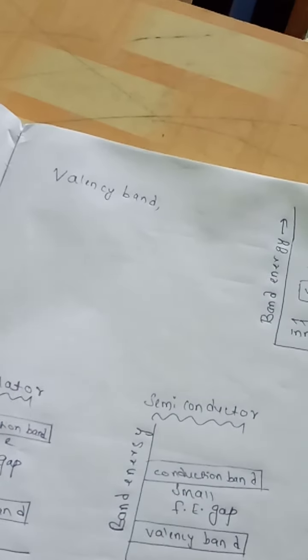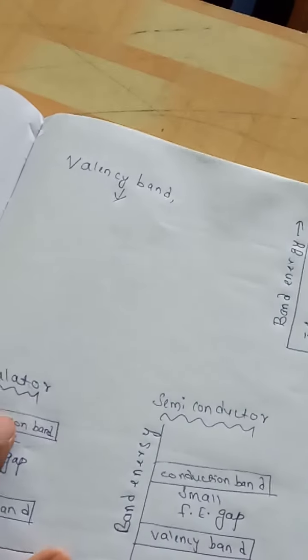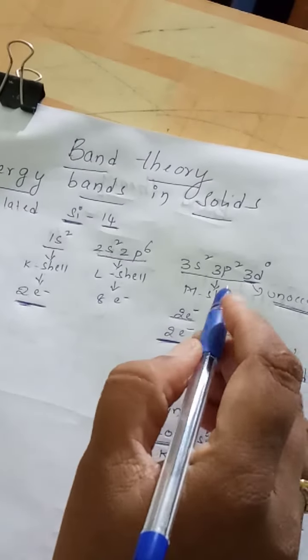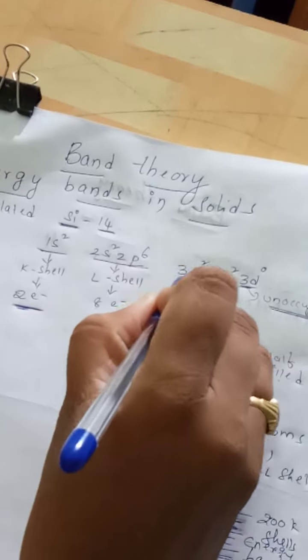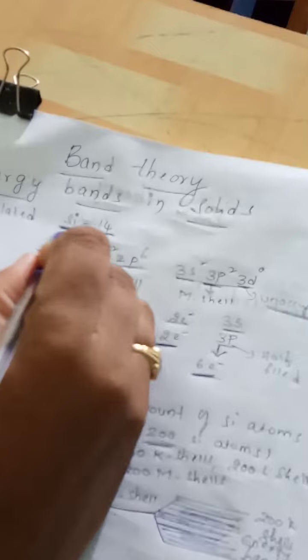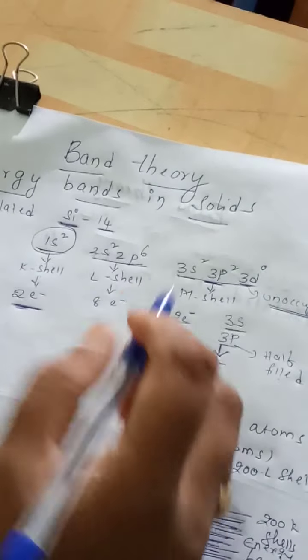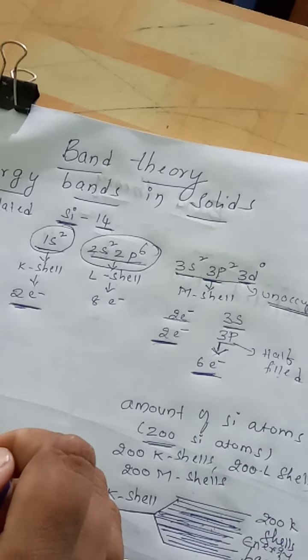Now let us move to valency band. As we know, if we take the same example of silicon, it is 1s2, 2s2, 2p6, 3s2, 3p2, right? So 1s2 completely filled, 2s2, 2p6 completely filled.